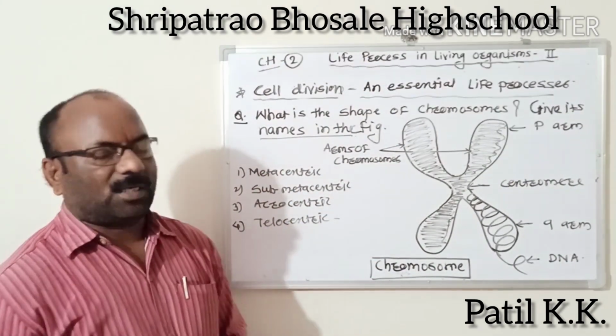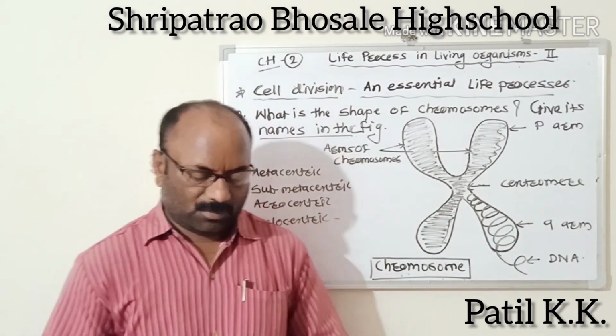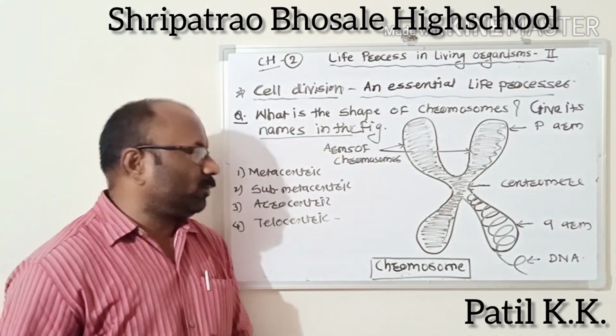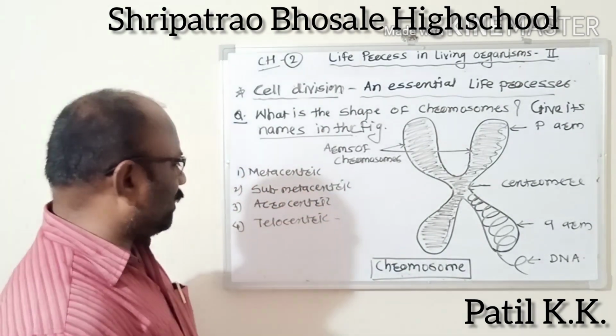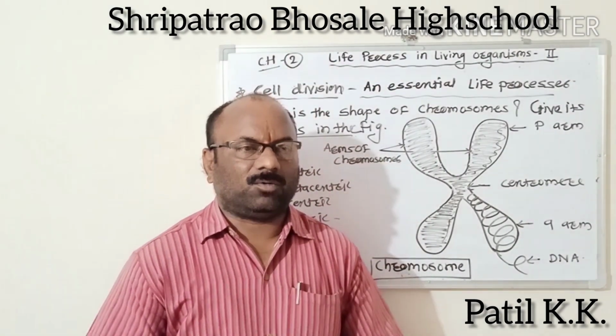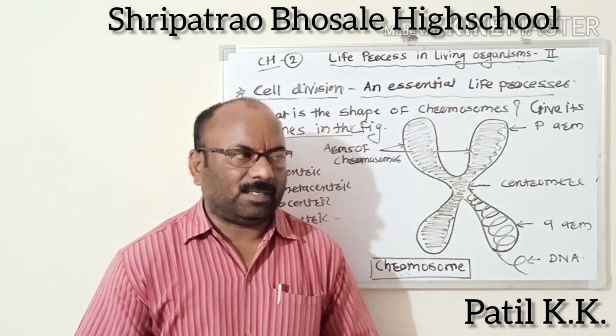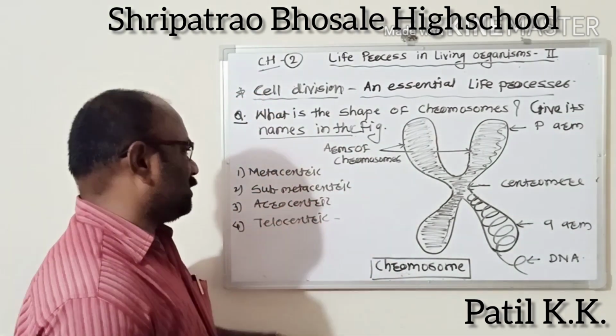These are the four types of chromosomes. Now let us study them step by step.